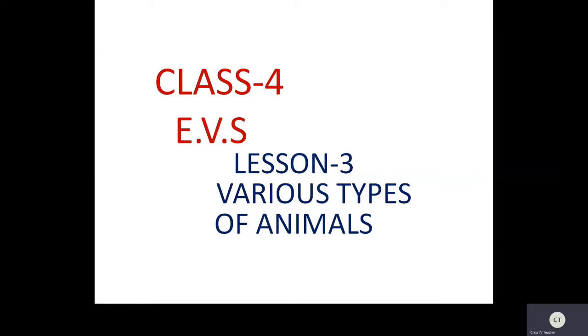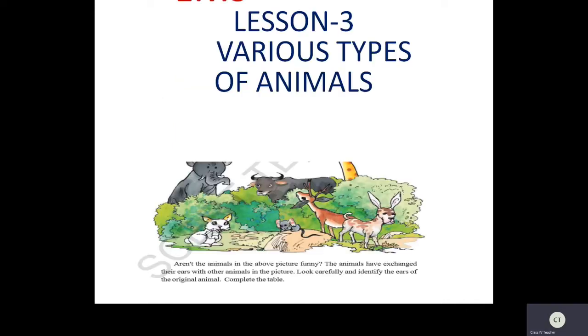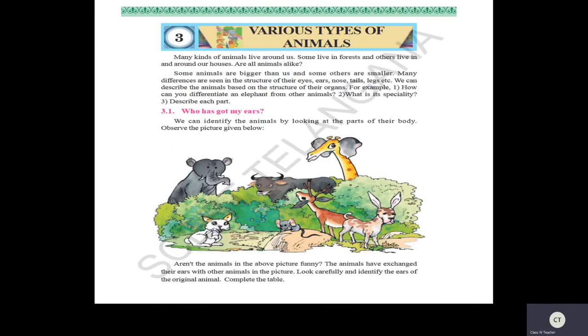Welcome to EVS class. So today we are going to deal with lesson number 3. Various types of animals. So what is the topic? Various types of animals. Okay children, let us move on. So in this lesson, let us see actually what is various types of animals. What is various children? Yes, different types of animals, many animals, different types of animals.